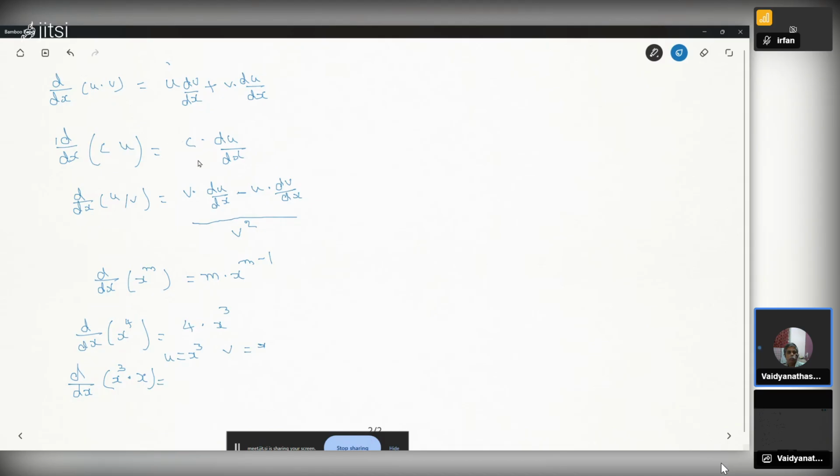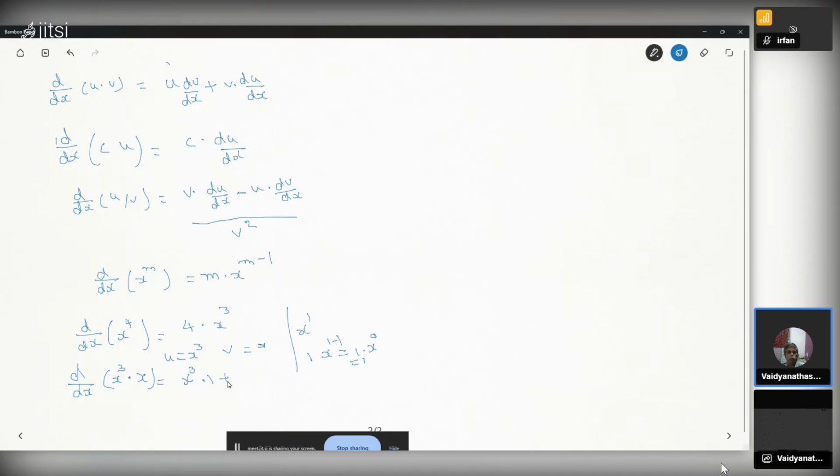u is x power 3, multiplied by the derivative of x. The derivative of x is 1 into x power 1 minus 1, which is x power 0, that means 1. The derivative of x is 1 into x power 1 minus 1 equals 1 into x power 0 equals 1. So x power 3 multiplied by 1,